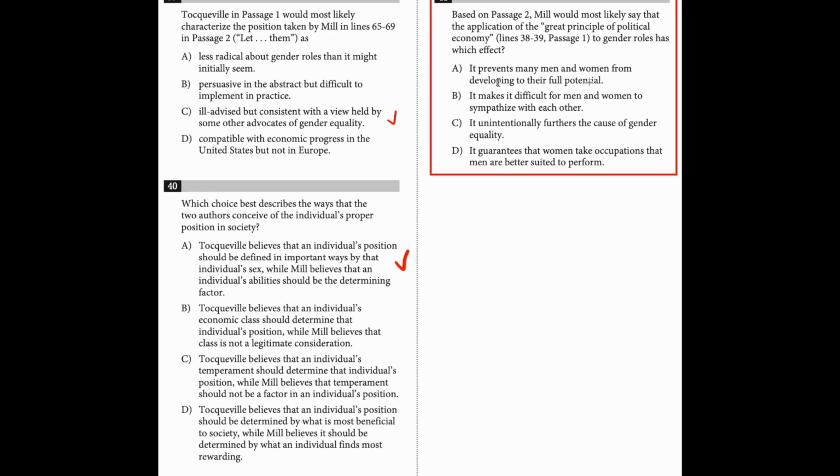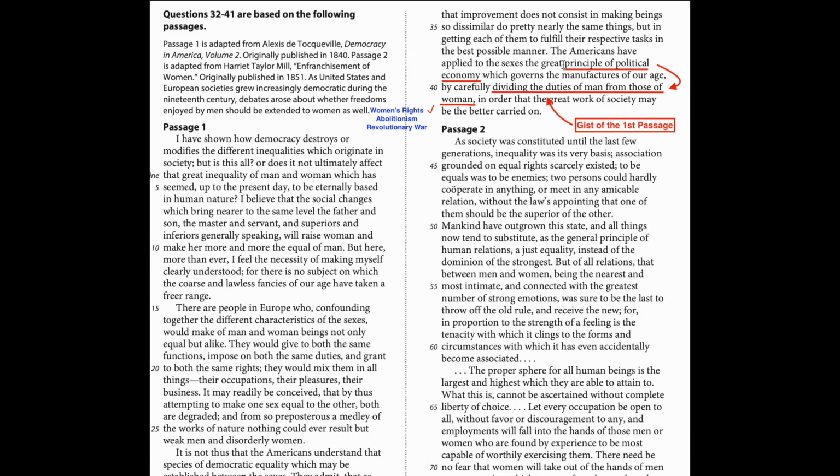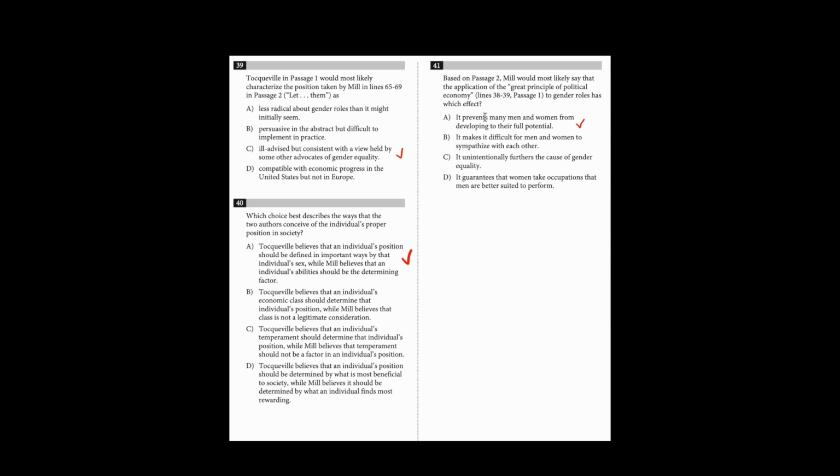Like question 39, question 41 asks how would the author of the second passage respond to a certain quote from the first passage. First of all, let's read the quote and figure out what it means. The principle of political economy here means dividing the duty of men from those of women. Basically, it is the gist of the first passage, which is antithetical to that of the second passage. With this knowledge in our minds, we can easily pick A as our answer.